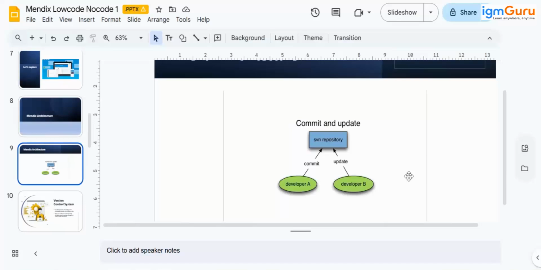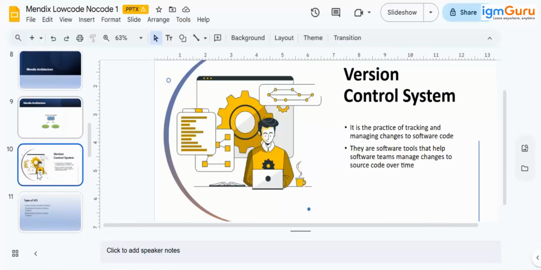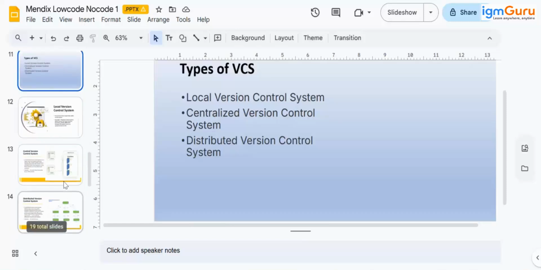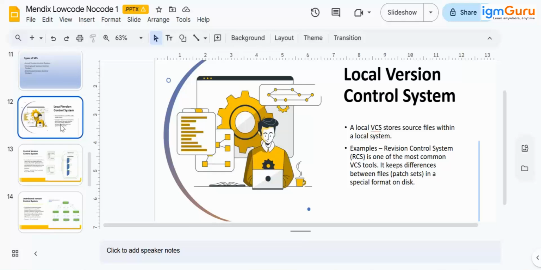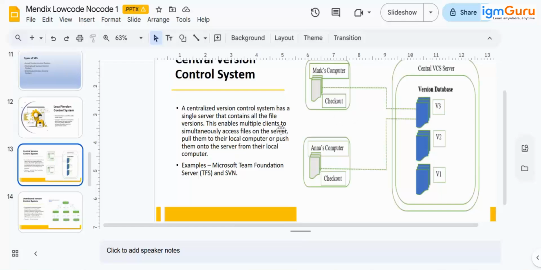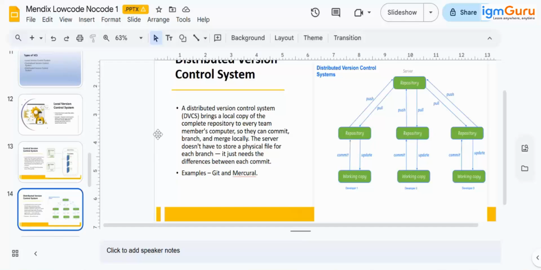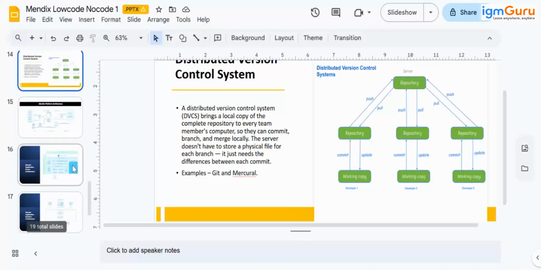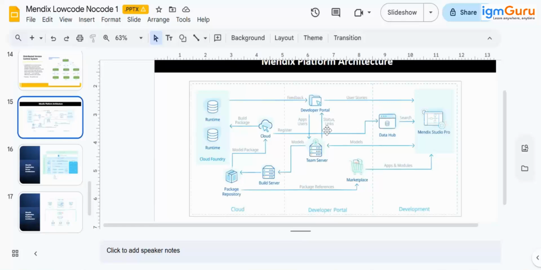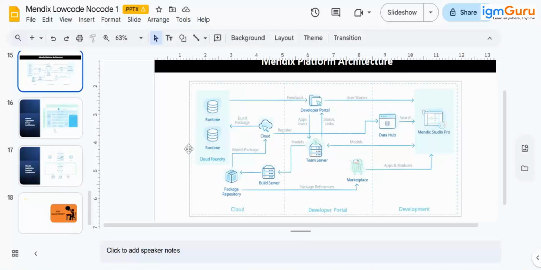And then details about the version control system. You're already aware of this. Local version. Then centralized version control system, which was SVN. And now we have Git as a distributed version control system. And the Mendix platform architecture diagram, we'll visit this later once we have our application and everything.